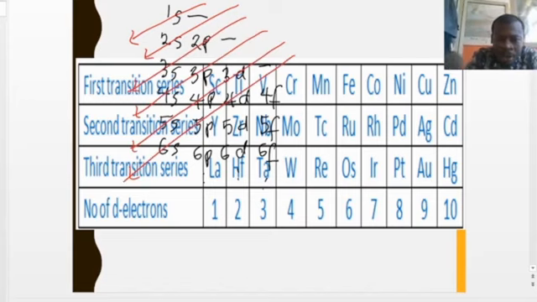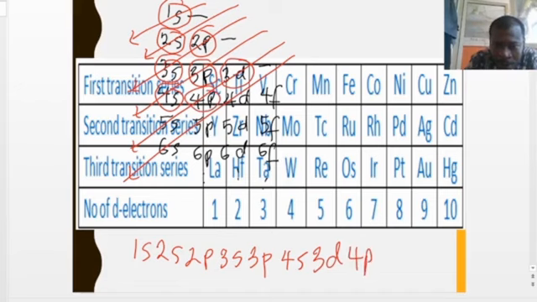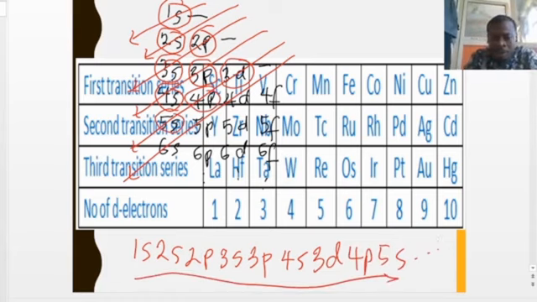So the very first orbital here is the 1s orbital. The next one is the 2s, following that order. The next one is the 2p. The next one is 3s, followed by 3p, then followed by 4s, then followed by 3d, then followed by 4p, then followed by 5s, and so on and so forth. This is the order of arrangement of these orbitals, from the lowest energy orbital to the less stable orbitals.